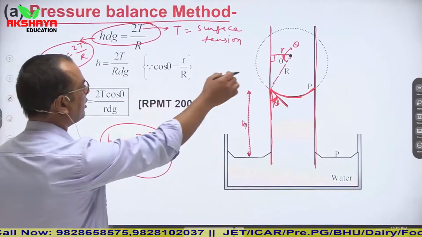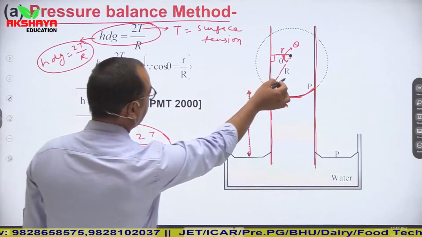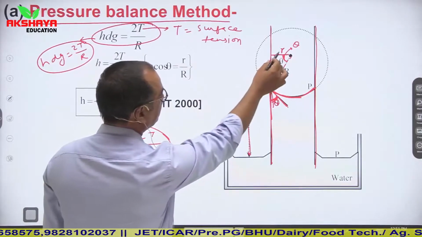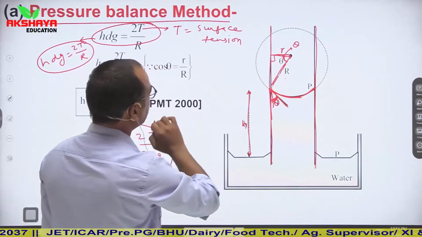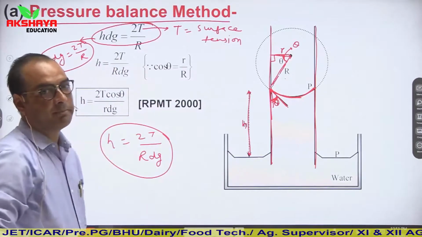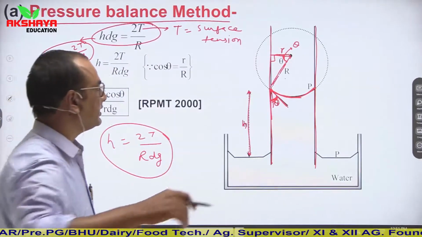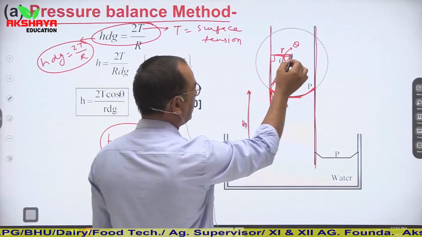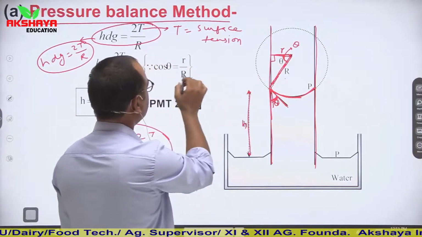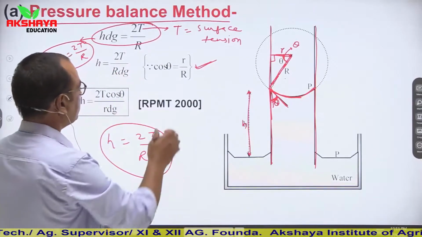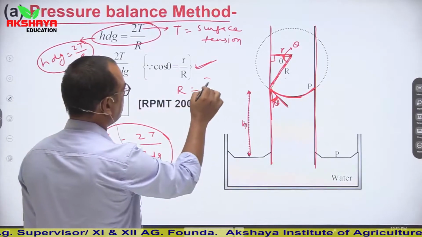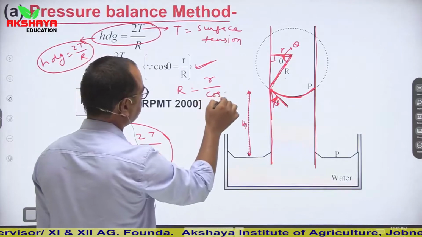Now if we talk about the relation between capital R and small r, you can give this relation using this right angle property. You know that cos theta is equal to base upon hypotenuse. Here the base is small r and the hypotenuse is capital R. So cos theta becomes equal to small r upon capital R. So you can say that capital R is equal to r upon cos theta.